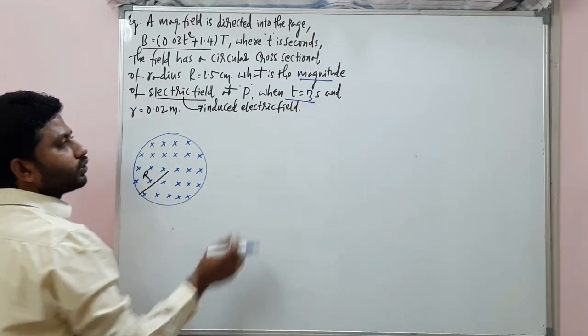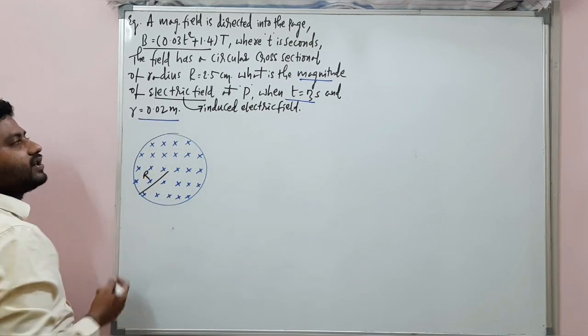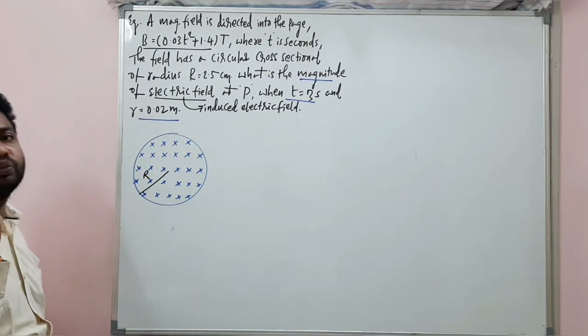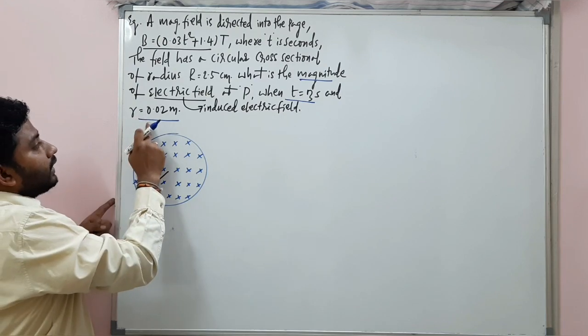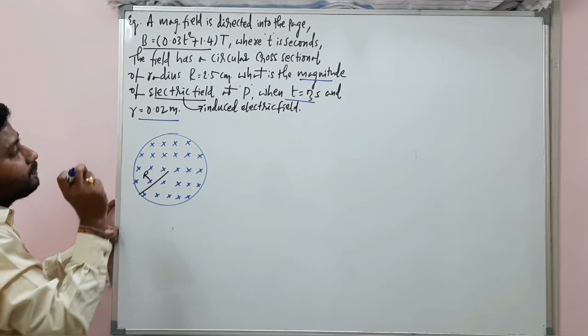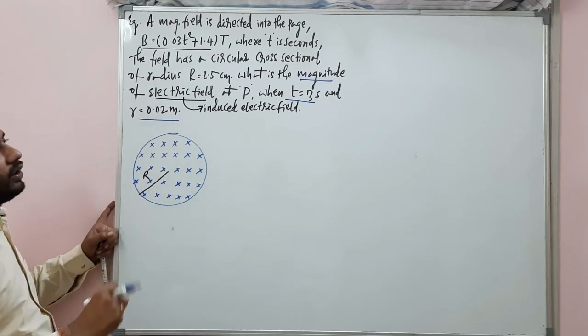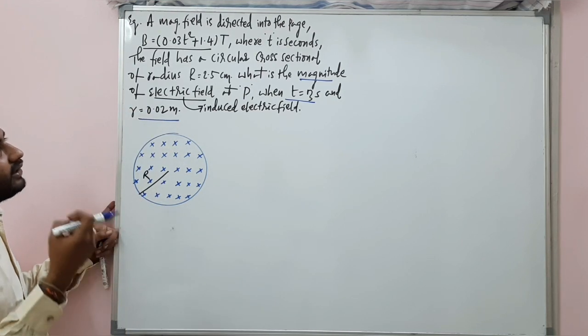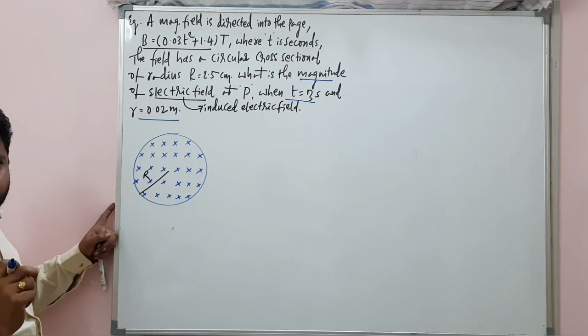At time t is equal to 3 seconds and small r is equal to 0.02 meter. At this particular point, we need to find the induced electric field. Right?